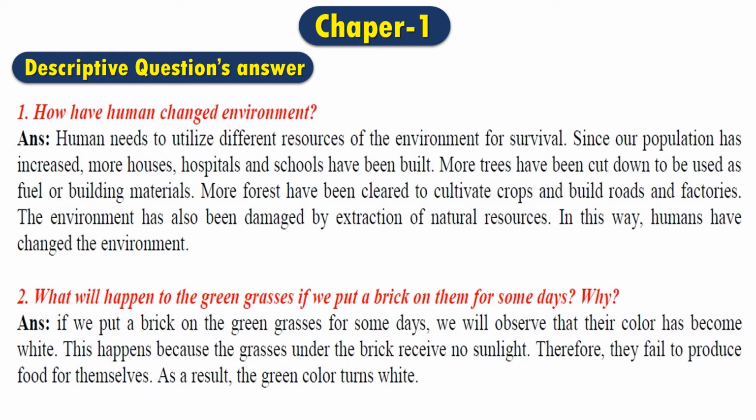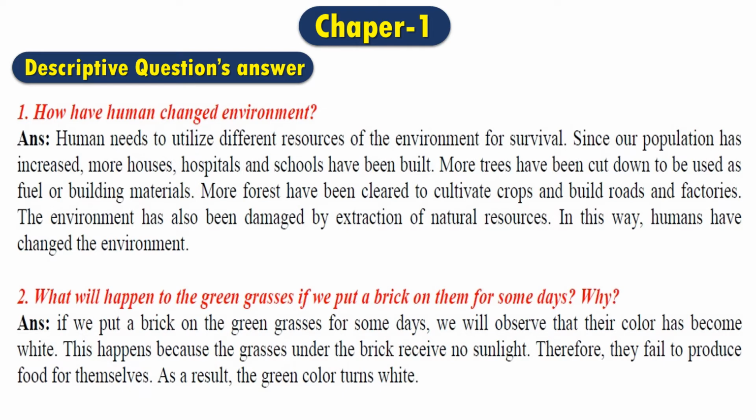Well, if you want to see it really, then you have to do it practically. You must put a brick on some grass. Then after 3 or 4 days, you will see that the grass will convert into white. Why? We know that grass is a kind of plant, and we know that with the help of sunlight, water, and carbon dioxide, grass can make its own food. But grass has a special characteristic that its body is fully green, and with the help of this green and the sunlight, it can make its food.